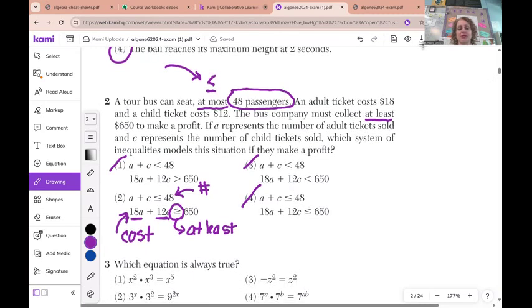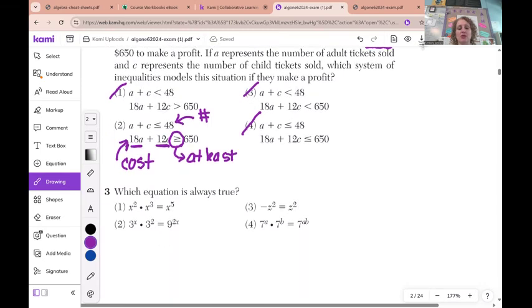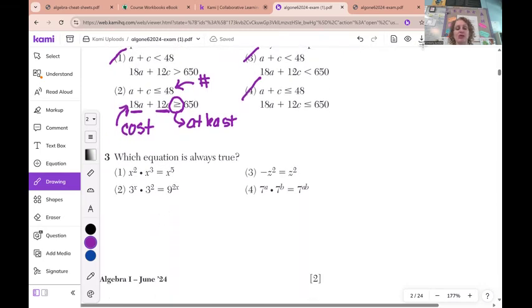So number 3, you want to remember that when you work with exponents, when you multiply common bases, you add exponents. So x to the a times x to the b is x to the a plus b. Okay, so only because I see a lot of multiplication there. So I'm going to take a look at number 1, x to the second times x to the third is x to the fifth. Okay, so that's looking good for us. But we have to check the other choices.